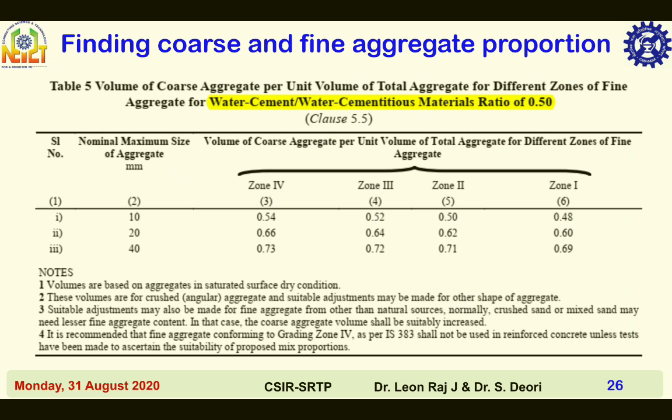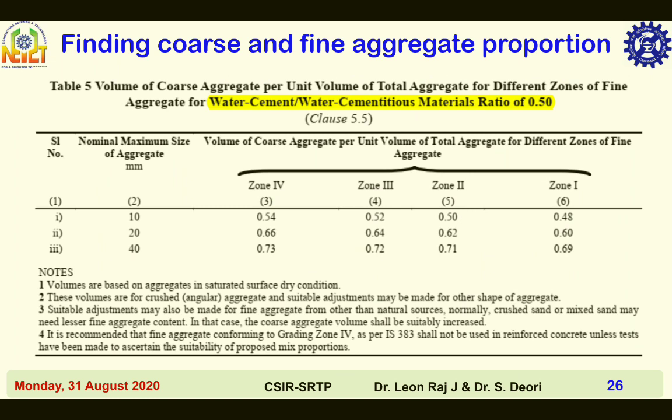Finding coarse and fine aggregate proportion. This table shows the volume of coarse aggregate per unit volume of total aggregate, that is Ca by Ta, for different zones of fine aggregate like zone 1, 2, 3, 4 for water cement ratio or water to cementitious materials ratio of 0.50. The Ca by Ta values given in this table are for water by cement or water by cementitious materials ratio of 0.50.